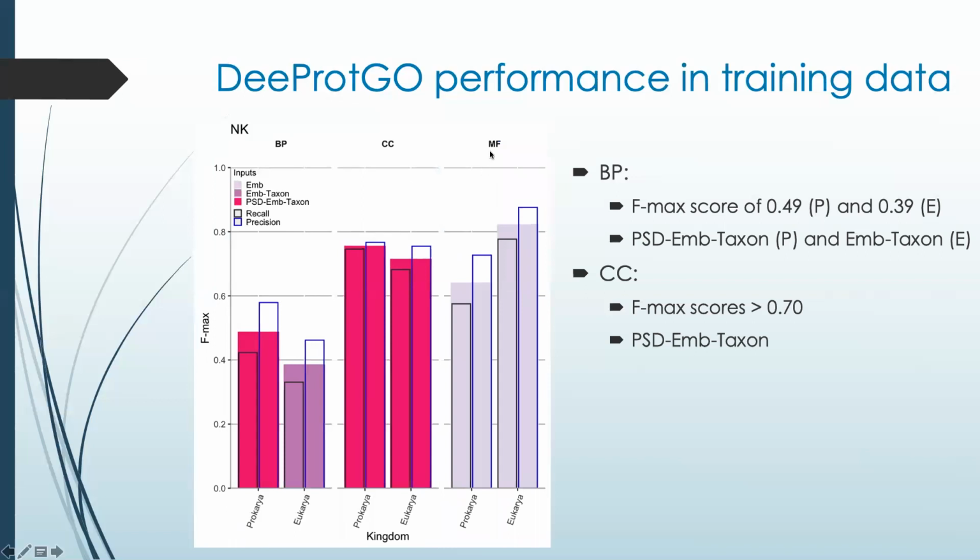Analyzing the results DeepGo achieved when predicting molecular function GO terms, we found that for prokaryotic proteins, the Fmax reached was 0.64 and that the best performance of our model was 0.82, and it was achieved when predicting molecular function GO terms from eukaryotic proteins.